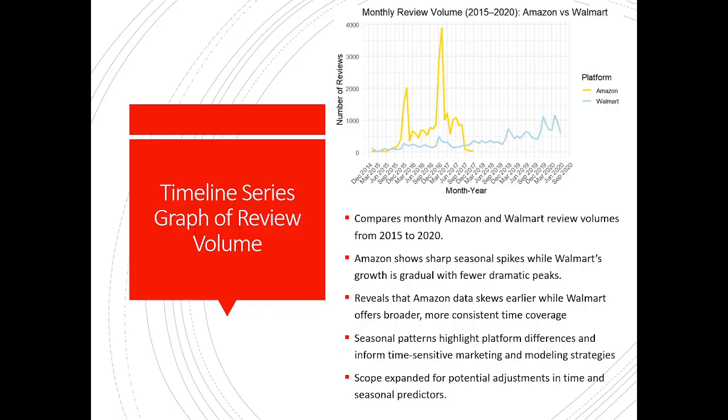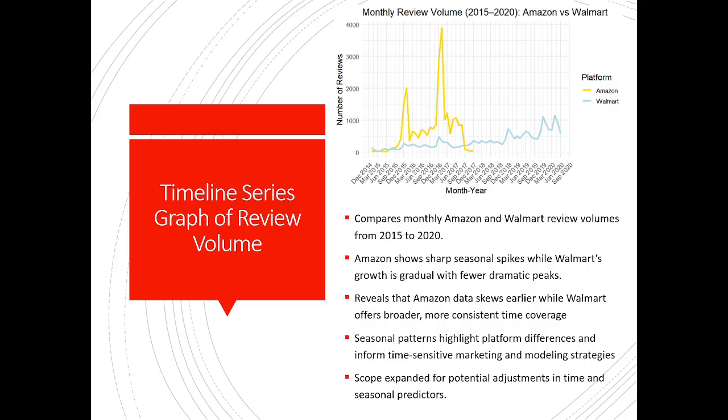As for the next one, this is a time series graph of review volume. This compares Amazon and Walmart monthly review volumes from 2015 to 2020. Amazon shows sharp seasonal spikes while Walmart's growth is gradual with fewer dramatic peaks. This reveals that Amazon data skews earlier while Walmart offers broader, more consistent time coverage with the data that was available from the downloaded datasets.